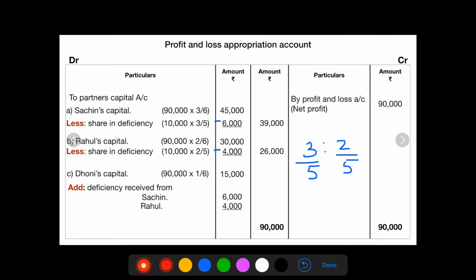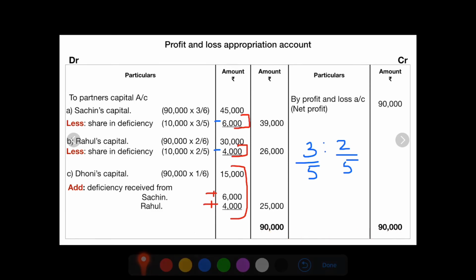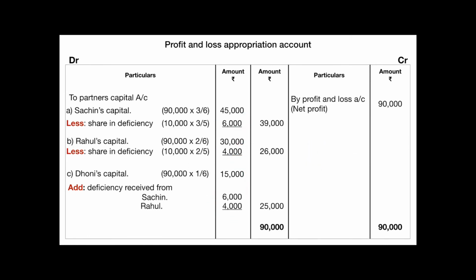Where did we get this amount from? From this particular calculation, 6,000 and 4,000. So now the total amount of Dhoni we need to calculate. 15,000 plus 6,000 plus 4,000. The final amount is rupees 25,000. Now take the total of the outer column. 39,000 plus 26,000 plus 25,000. We will get a balance of rupees 90,000, which is written on both the sides. So this is how we calculate problems under guarantee of profit to a partner. Thank you.